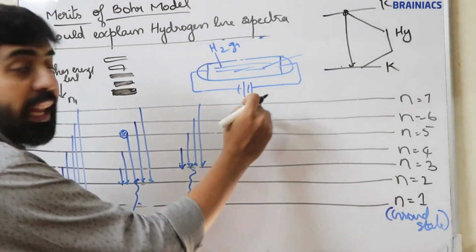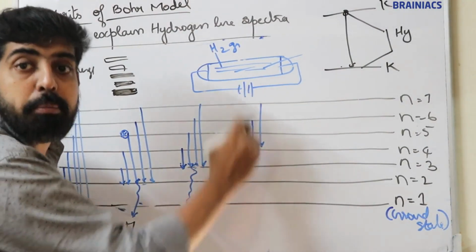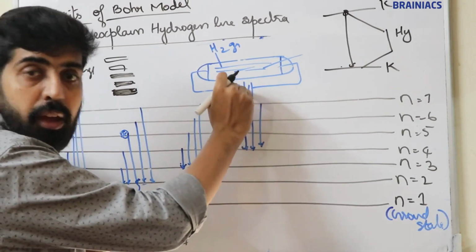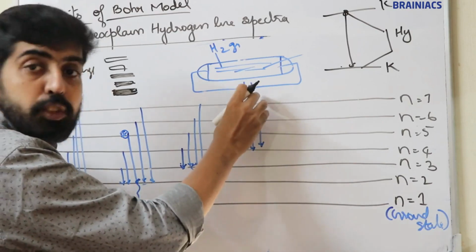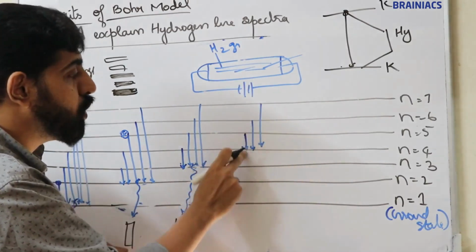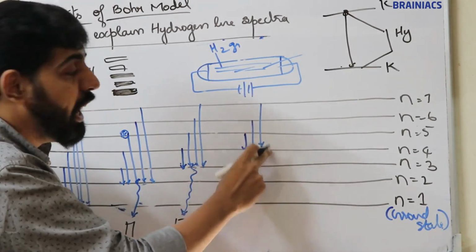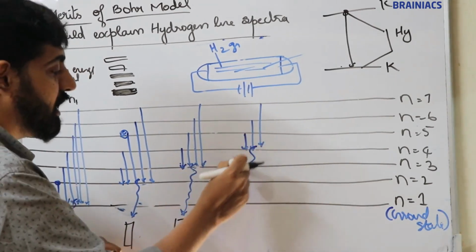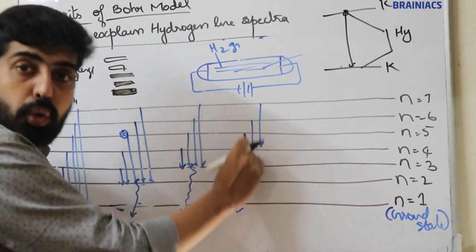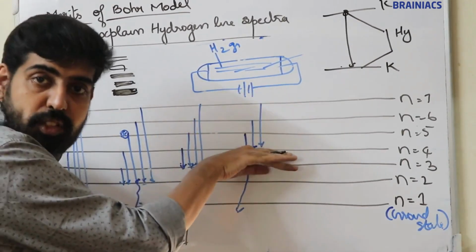Same way, if the electron is coming back to n is equal to 1 from a higher state, and it is not coming back directly, for example, if it is moving from 5 to 4, 6 to 4, 7 to 4, and from 4 it is coming back to n is equal to 1, at that time energy is released due to this migration from a higher energy level to n is equal to 4.